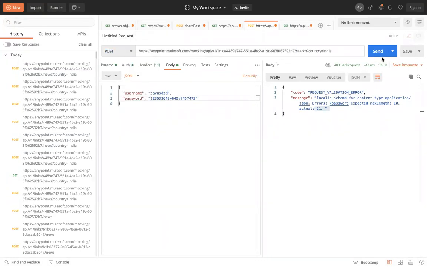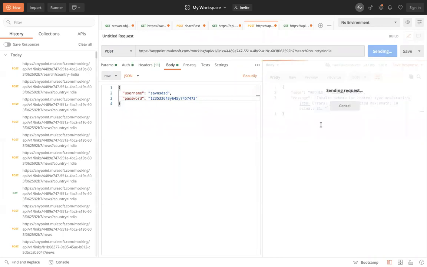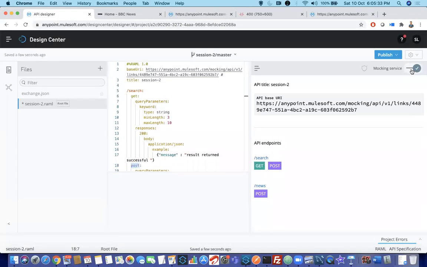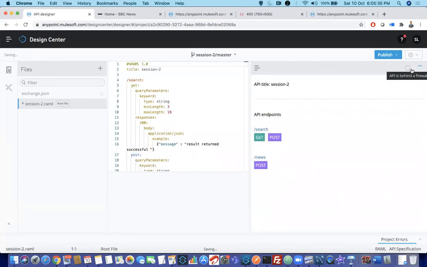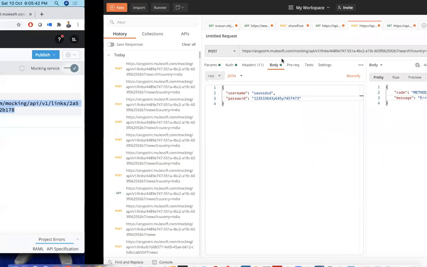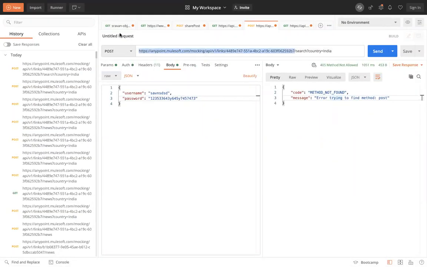All right, now previously search, send it. It is saying wrong, error to find method post, because I have to update my mocking service URL again. Copy this, just paste this.